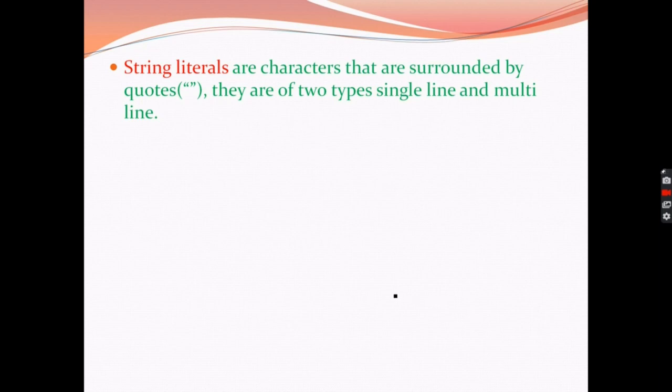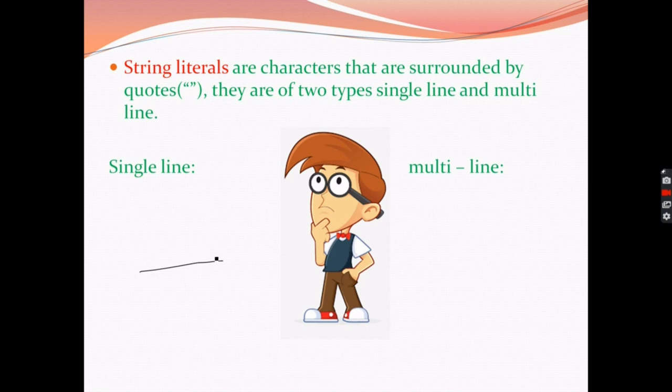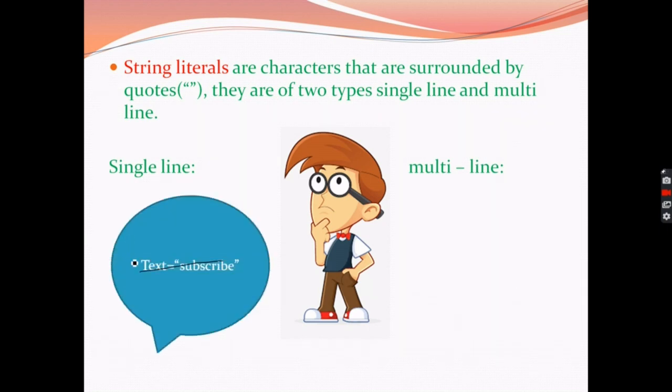So string literals. String literals are characters that are surrounded or enclosed in quotes. The quotes can be single, double, or triple also. These are also divided into two parts, single line and multi-line. Talking about single-line strings, these are written in a single line and enclosed in single or double quotes.